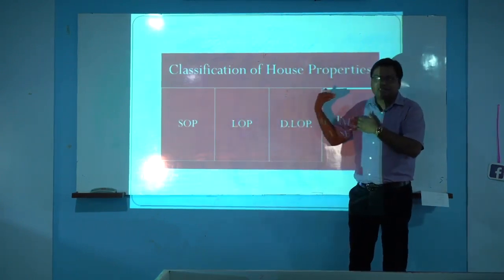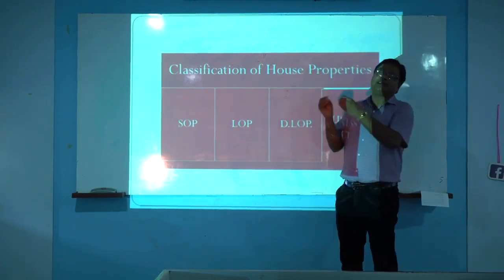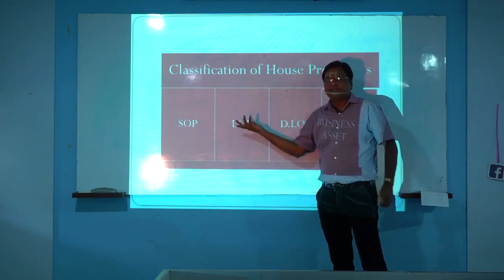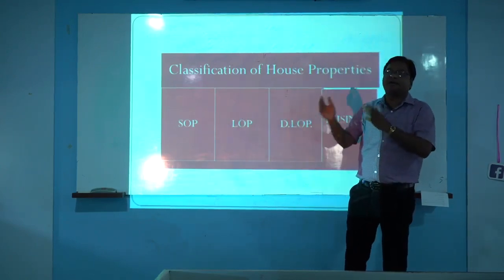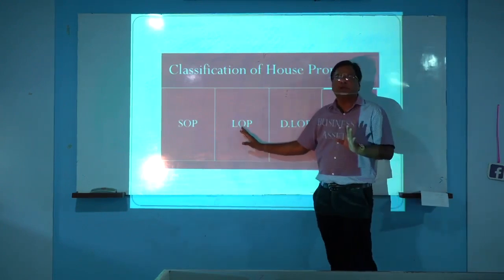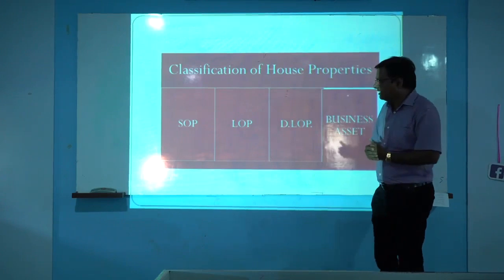If that property is let out to the tenant, that tenant may use it for residential purpose or for business or profession purpose, it will not be considered. If it is provided to the tenant on rental basis, then it will be called a LOP. If it is occupied for own residential purpose, then it will be called a SOP.